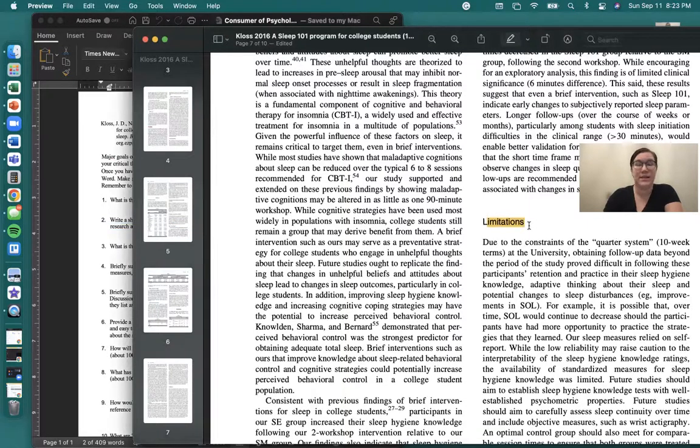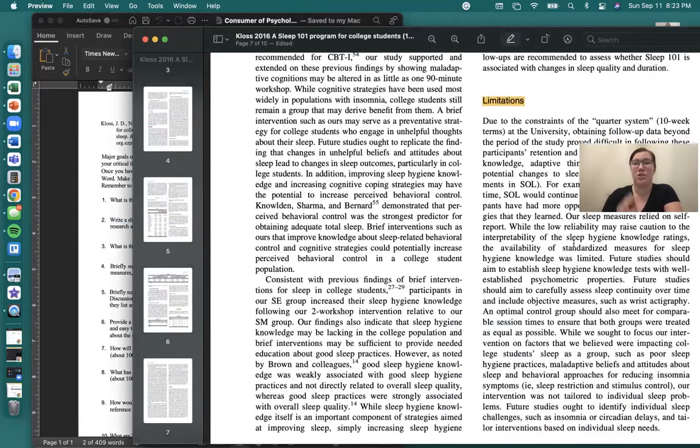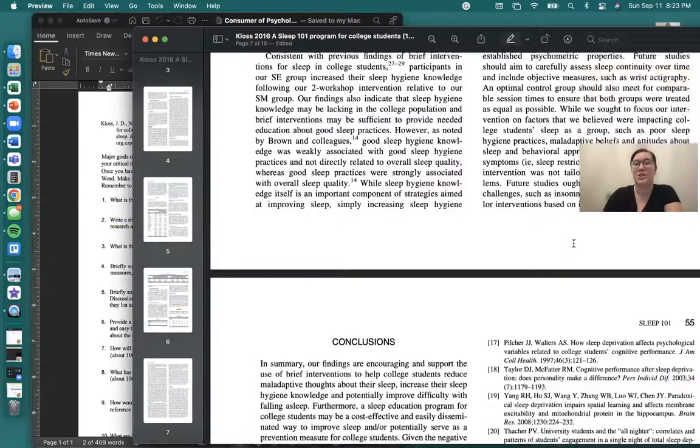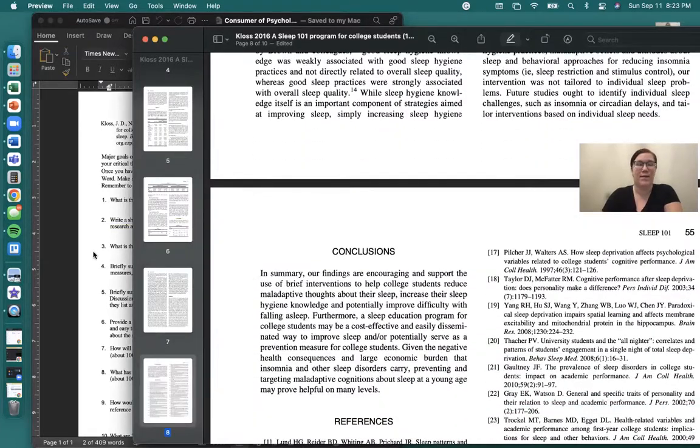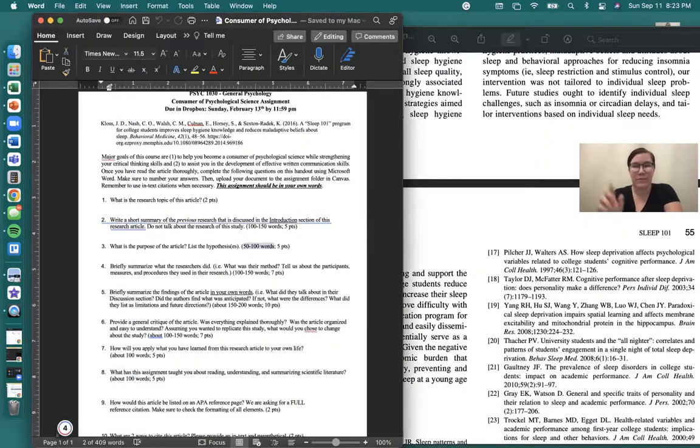And in this paper, it's labeled, right? Sometimes they're not labeled. This one is labeled. So you can just go to the section that's labeled limitations. You'll be able to find the answers for that question or for that part of the question.